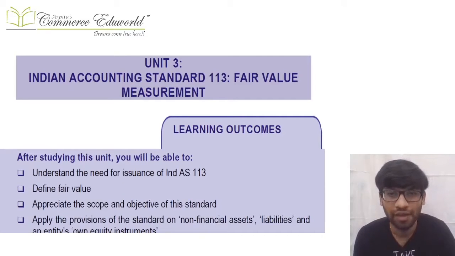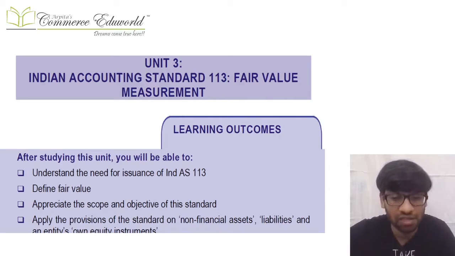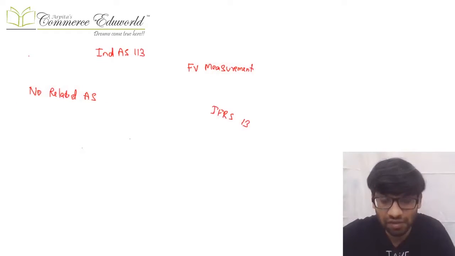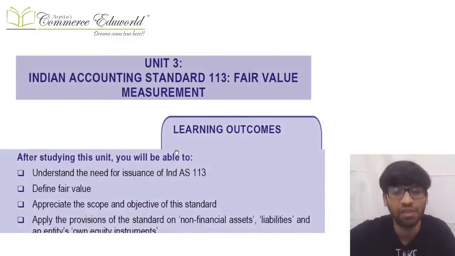Let us revise Ind AS 113, that is fair value measurements. The name of the Ind AS is, yes, Ind AS 113 fair value measurement, but there is no related AS over there. So we have that specifically in Ind AS because fair value concept is given more importance in Ind AS. And we have converged from IFRS. In your IFRS, you have IFRS 13 over there, and over here we have Ind AS 113.